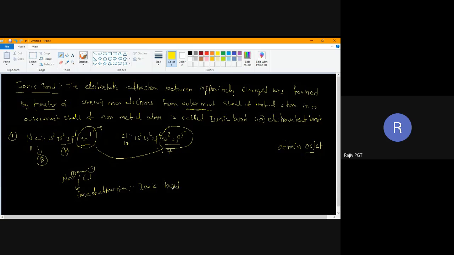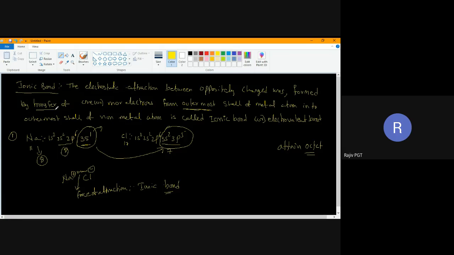Now I'll go to the statement. It is an electrostatic force of attraction between oppositely charged ions. What are the oppositely charged ions here? Cation and anion. How are these ions formed? Formed by transfer of one or more electrons. Here, how many electrons are transferred? One electron is transferred.